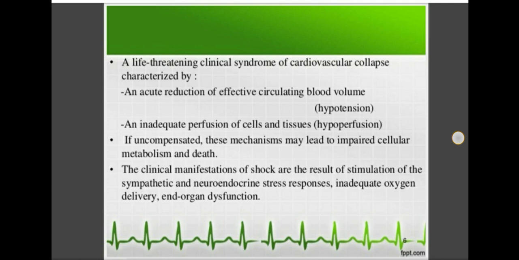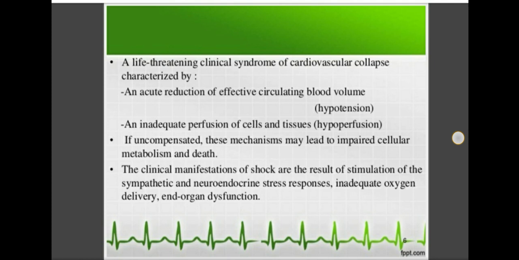So what are the clinical manifestations of shock? First, stimulation of sympathetic and neuroendocrine stress responses. Due to hypovolemia or any cause of the different shocks, the sympathetic and neuroendocrine stress responses cause an inadequate supply of oxygen to the cells and tissue, and that causes cell death or tissue anoxia, and tissue anoxia causes end organ dysfunction.